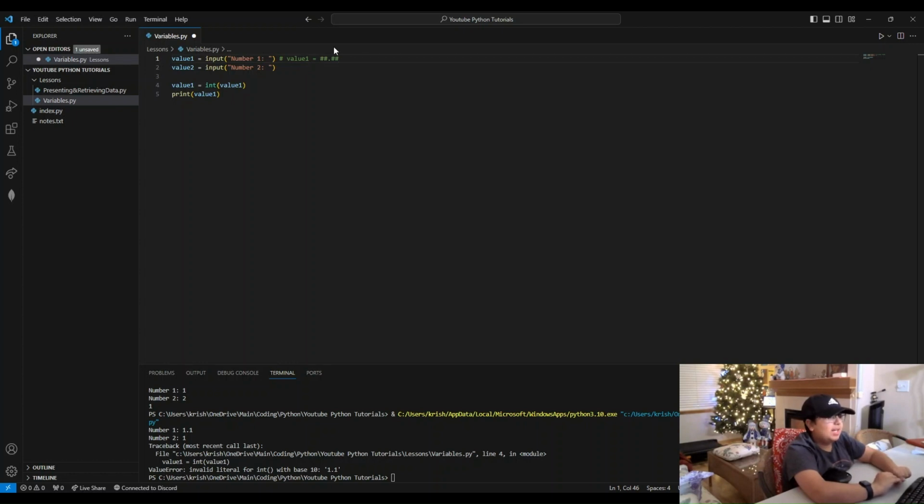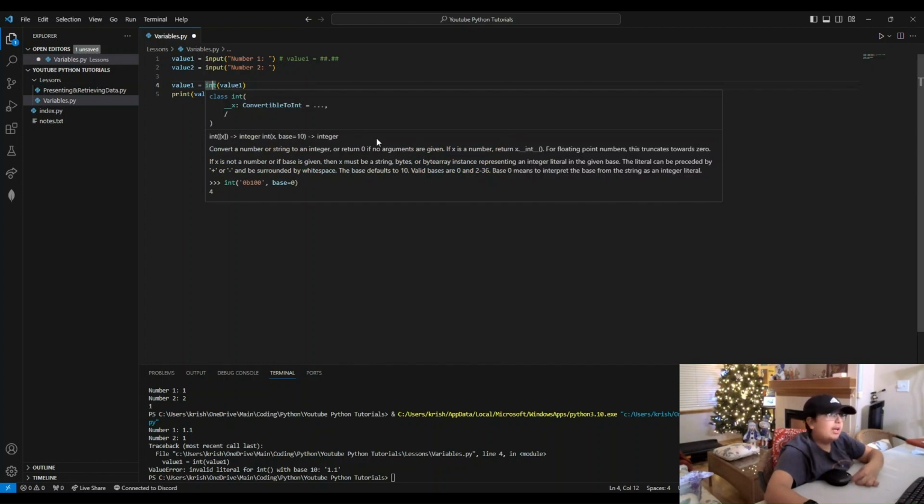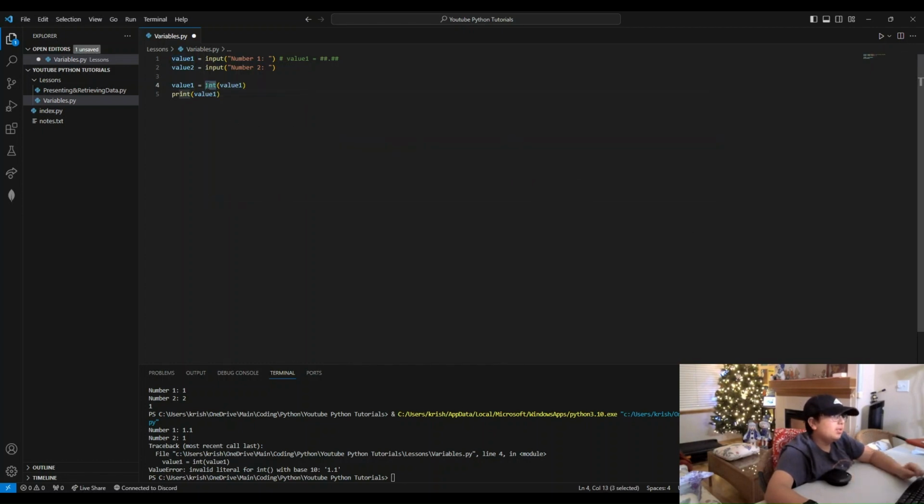But for now, if it has a decimal place and if you use int, it's going to return error. Apparently, I didn't know that. Before, I think you used to be able to do it. And if it doesn't have decimals, then happily do int. But float is not like that. So if we do float here instead,